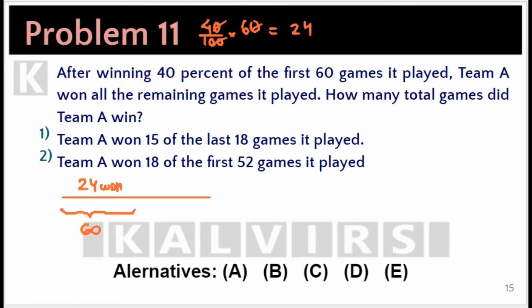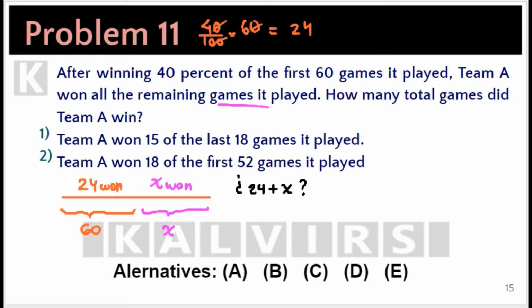Now, they also state that Team A won all the remaining games it played. Now, let X be the number of games they played after the 60th game. All of them were won. Therefore, the total number of games won by Team A must be 24 plus X. We need to find the value of the sum.